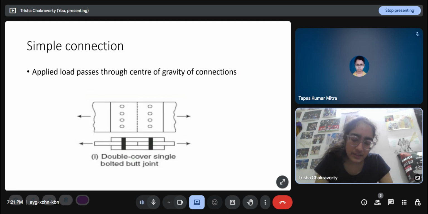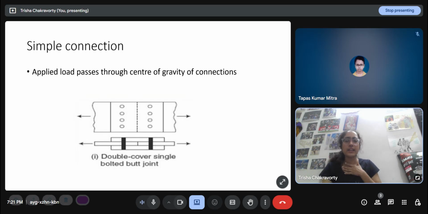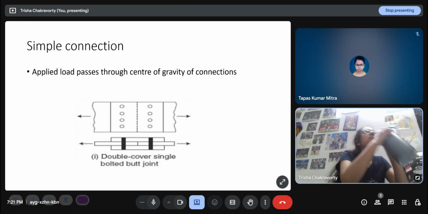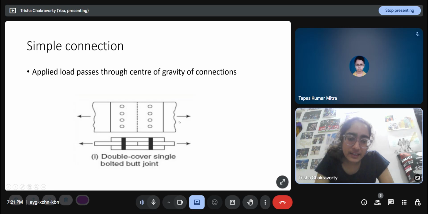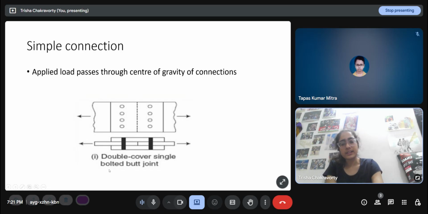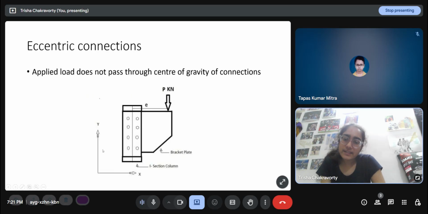Now we move into the topic of today. A simple connection, which we so far have seen, is where the applied load passes through the center of gravity of the connections. So the center of gravity of the connection, bolts 1 2 3 4, 1 2 3 4, and then here the load passes through the center of gravity of the connections like this. So this is a simple connection, and from this side view, it's a double cover single bolted butt joint. An eccentric connection is where the applied load does not pass through the center of gravity of the connections. So there is an offset here.